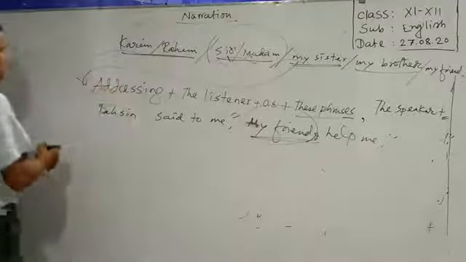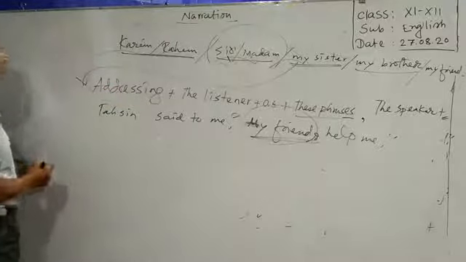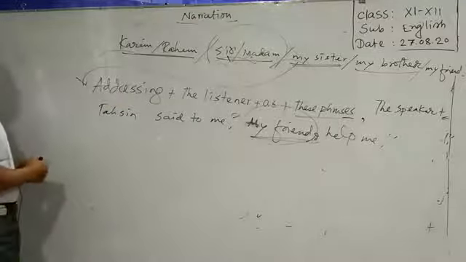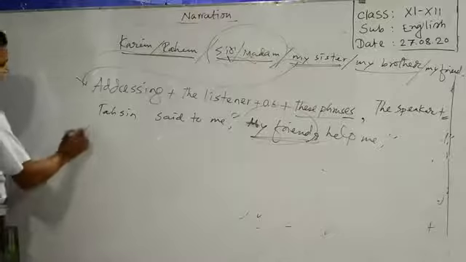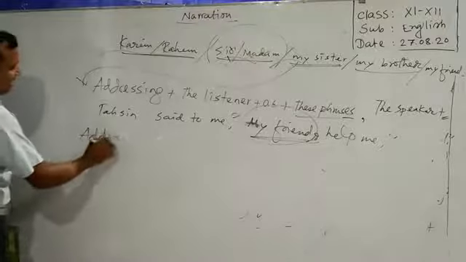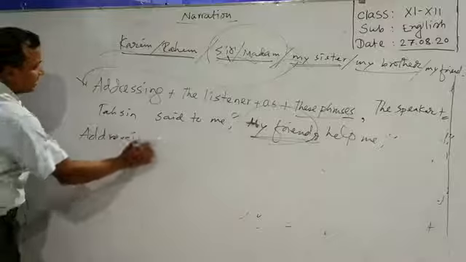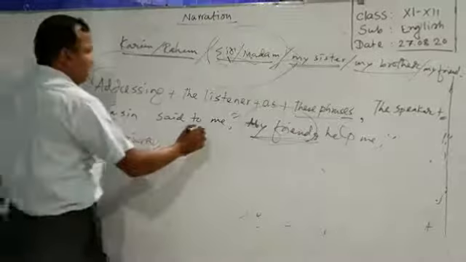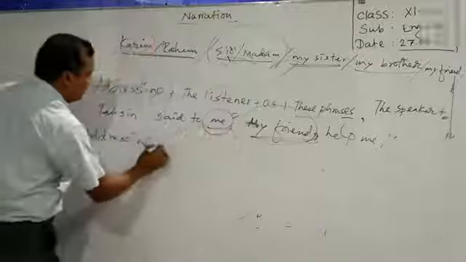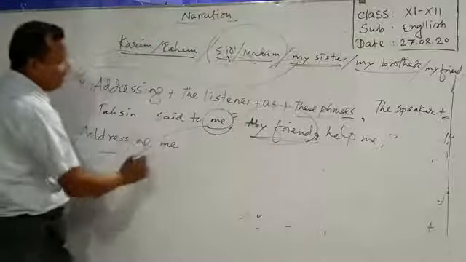We have to start the indirect speech using addressing, I mean present participle phrase, addressing, then the listener, me. So there will be, addressing me.